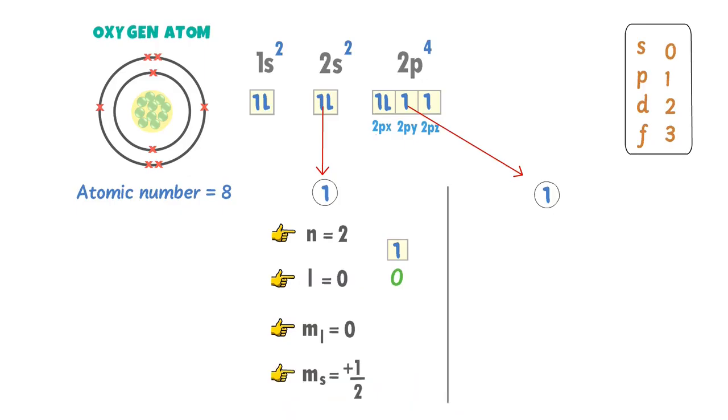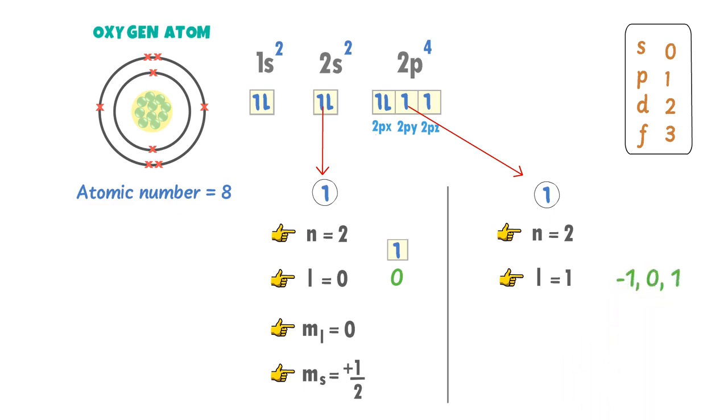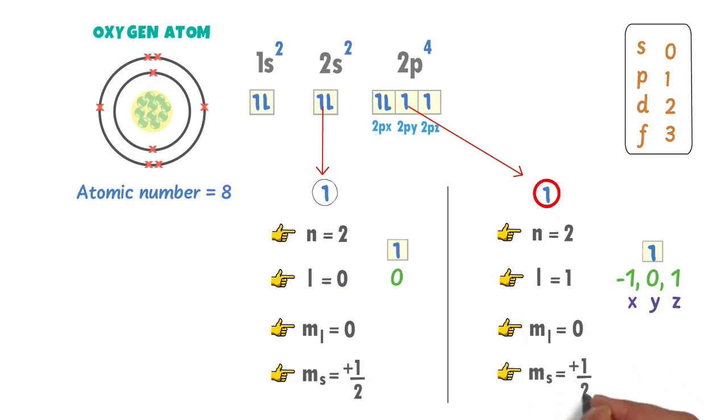In case of 2py, n is equal to 2. For p, l is equal to 1. Go from +1 to -1: -1, 0, 1. So l has 3 orbitals x, y, z, and this electron is present in y orbital. So ml is equal to 0. We know that this electron is present in upward direction, so ms is equal to +1/2.